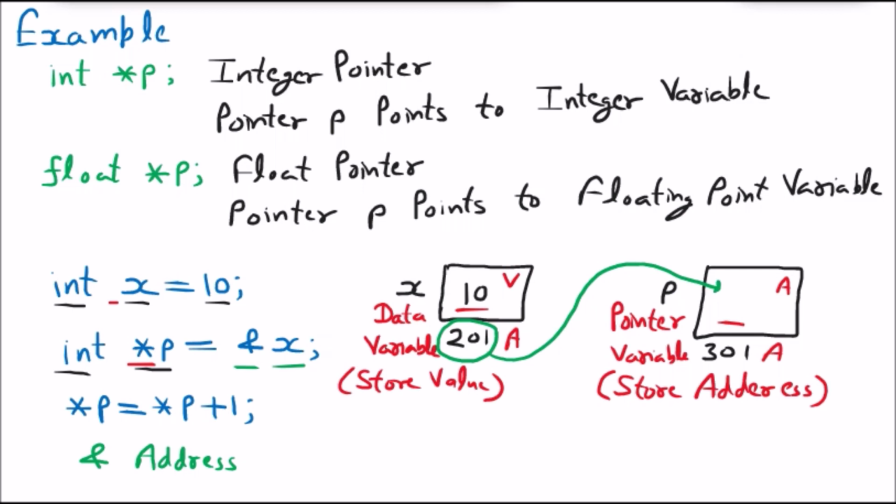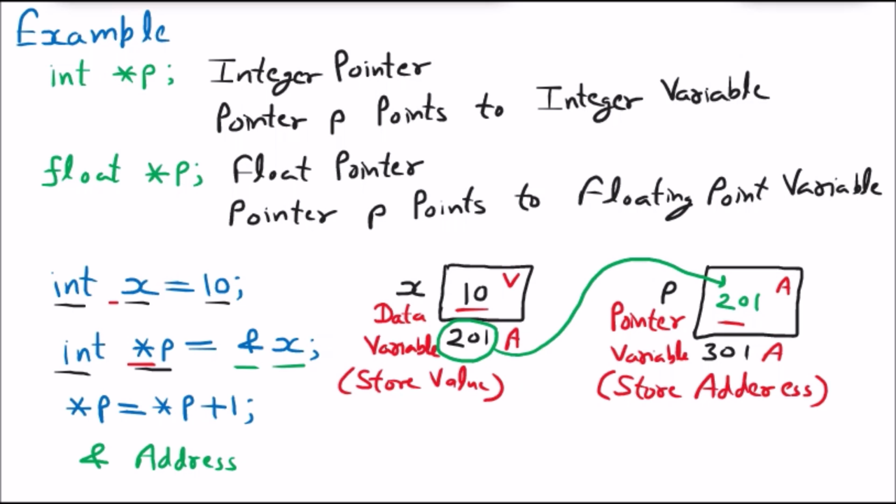No other variable, no data variable, can store an address. So now in the pointer variable, the address 201 is stored. In an indirect manner, we can also say that pointer p is pointing to the address of x, or that pointer p is storing the address of x. Both are the same thing.